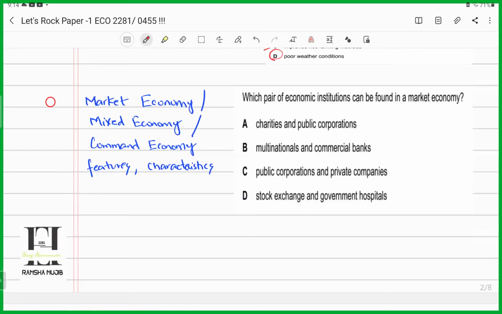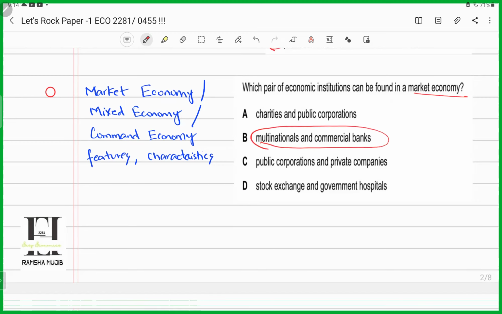All right, market economy questions, questions related to mixed economy, characteristics, features, again a very recurrent and highly tested topic. For instance, in this case, what are they saying? They're saying which pair of economic institutions can be found in a market economy. Looking at the options, again, we know MNCs and a commercial bank are a salient feature of a market economy.